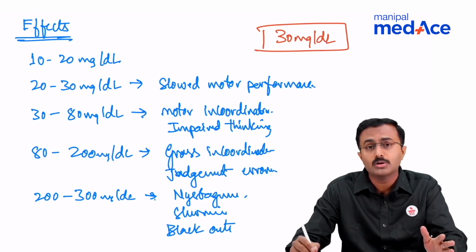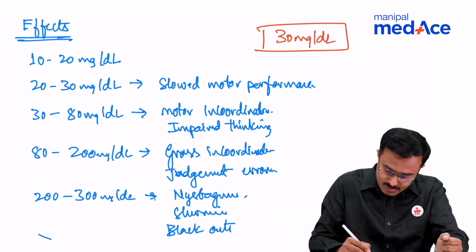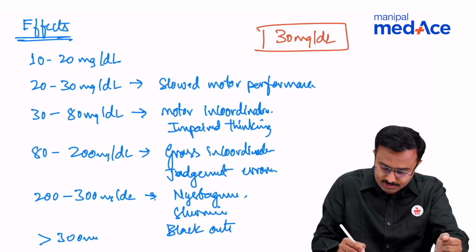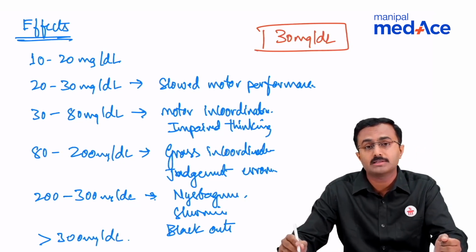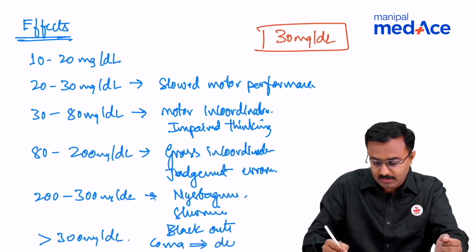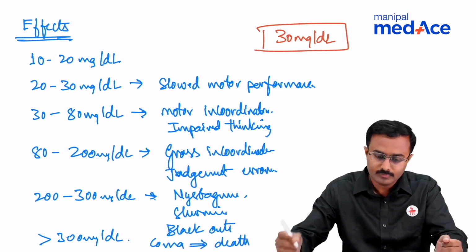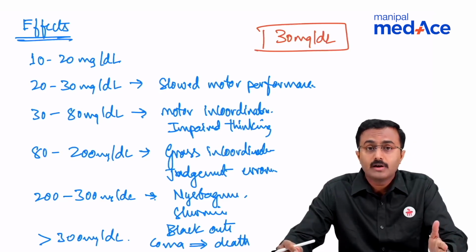Though at that point the person is able to carry out complex tasks, both motor and cognitive, the person doesn't have a memory of that event. Beyond 300 mg per deciliter is the stage where the person enters into coma and even subsequently death. These are all the acute effects of alcohol.